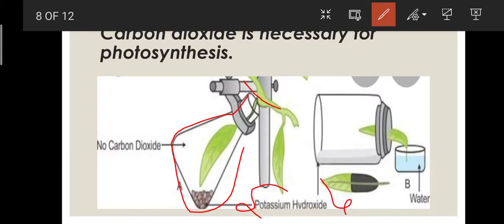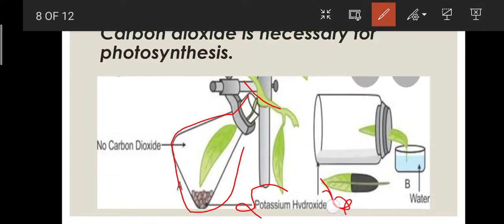Why are we putting potassium hydroxide? Because it absorbs the carbon dioxide, so it will not let the carbon dioxide stay with the leaf there. Now set it out for a few hours, then take it out.